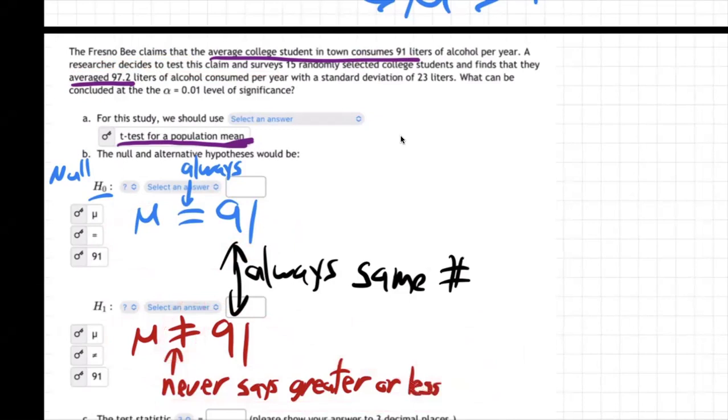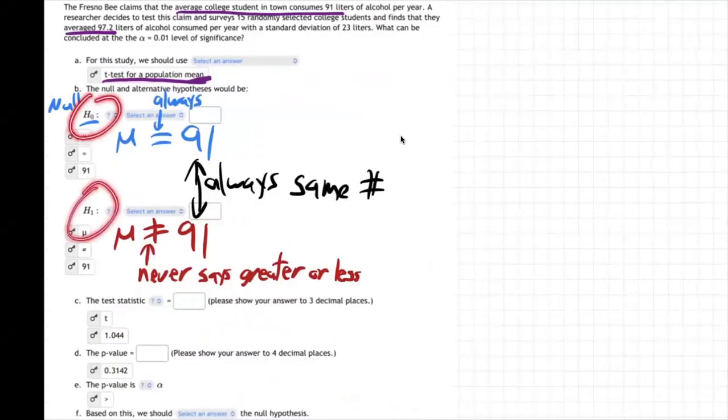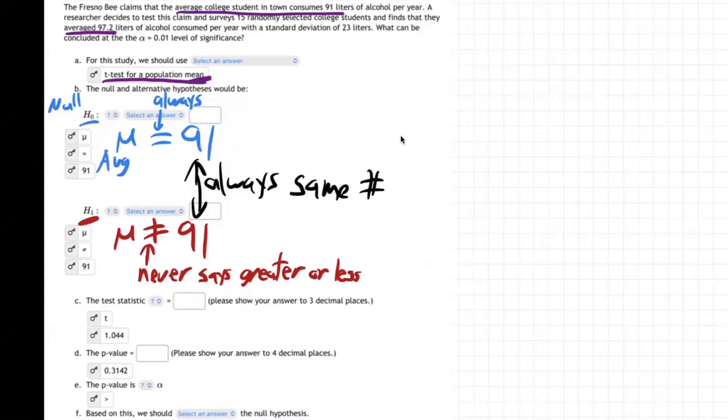So the two attorneys, the H0 and the H1 attorneys, are basically saying, the H1 attorney is saying the average, what is that mu? Let's be clear. This is the average for the college students, and down here, this mu is the average.